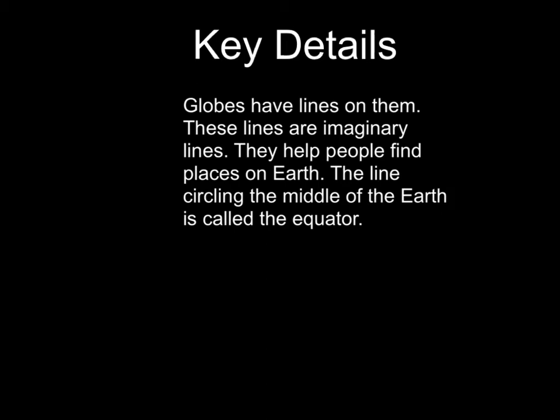I'm going to read another page from the middle of the text. Globes have lines on them. These lines are imaginary lines. They help people find places on Earth. The line circling the middle of the Earth is called the equator. That sounds like a key detail. So I'm going to underline the line circling the middle of the Earth is called the equator as another key detail from the text.